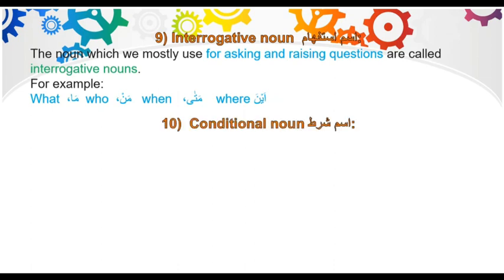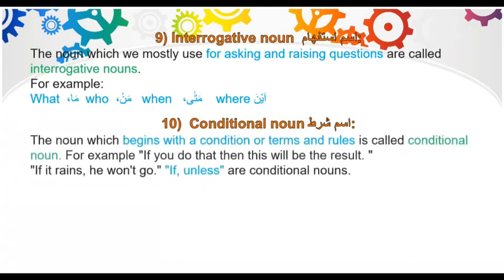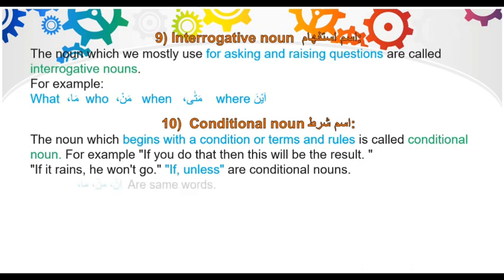And number 10 is a conditional noun or ism shart. The noun which begins with a condition or terms and rules is called conditional noun. For example, if you do that, then this will be the result. If it rains, he won't go. If, unless are conditional nouns.